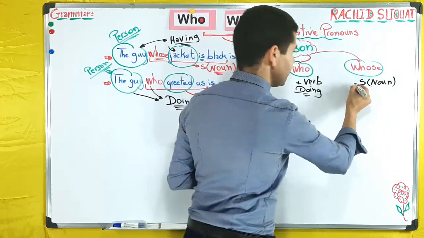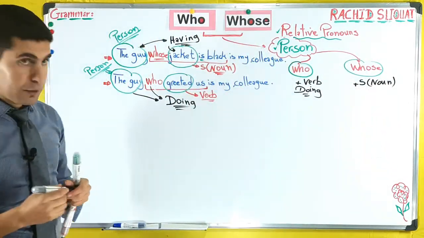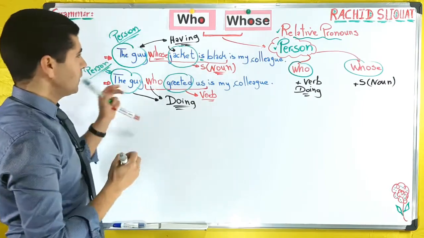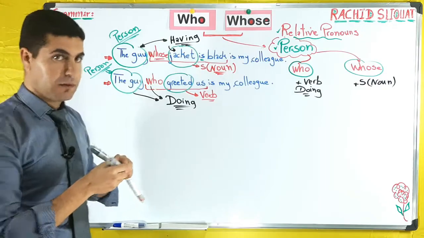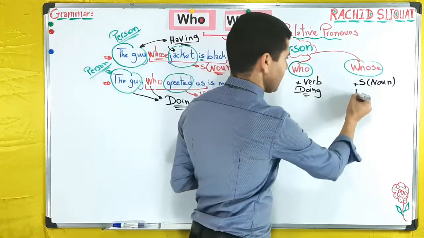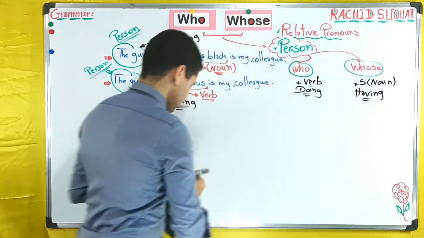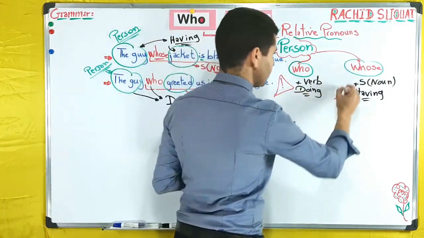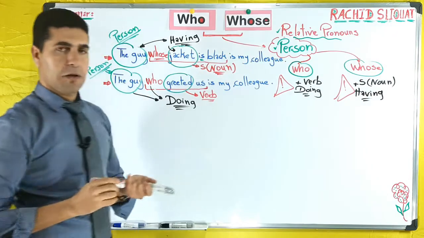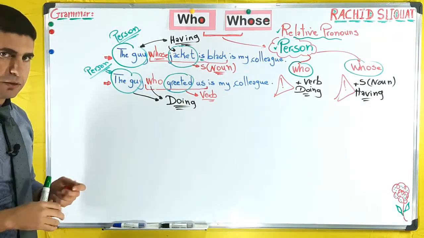This is number 1. And number 2, it's very important, is describing the person by something he or she has. And here I'd like to call it "having," okay? Having something, right? So these are the two very important things that you have to remember, okay? All right, now let's do a very simple exercise together.